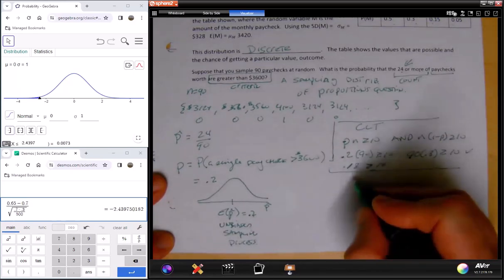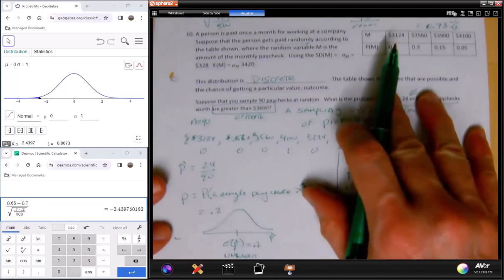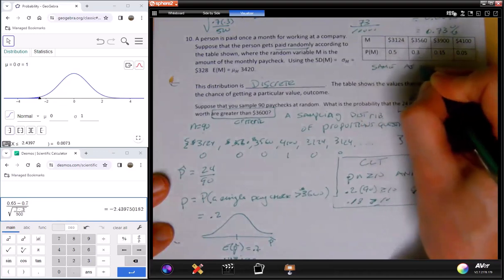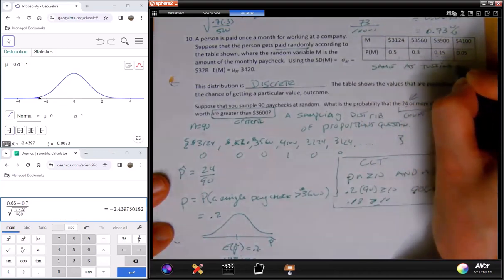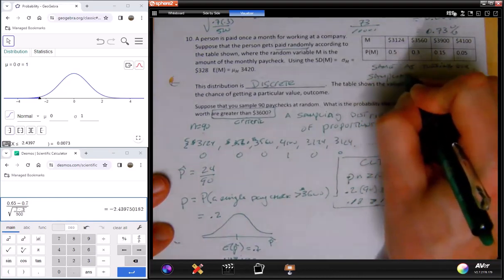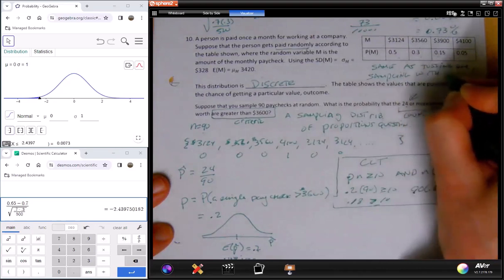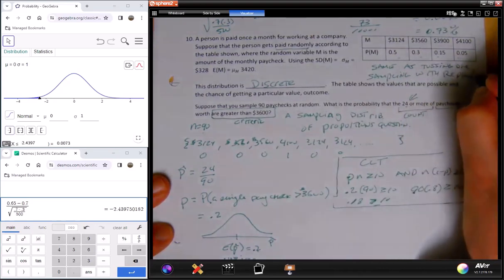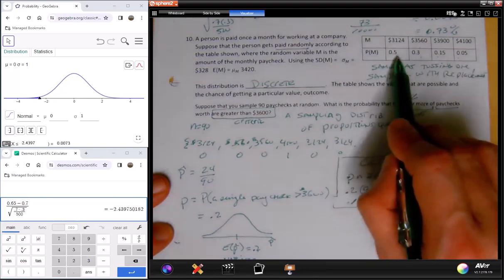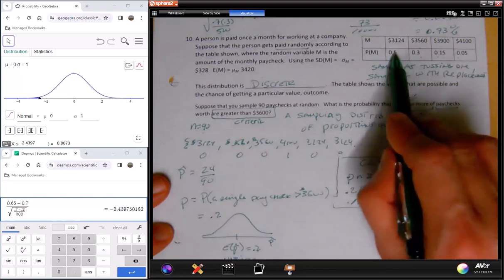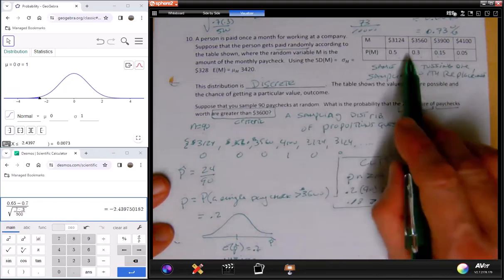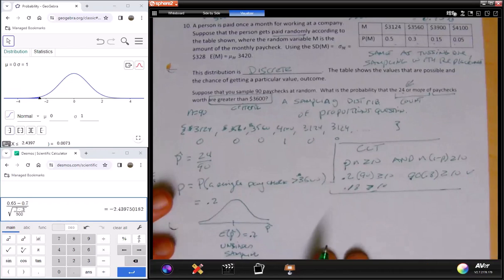What else do I need? Do I meet the 10% rule? Yes, because remember, if this is being done by a machine, this is the same as tossing a die. In other words, I'm sampling with replacement. The computer just resets itself. Just because you get 3124, which has the highest chance of occurring, doesn't mean next time this has a greater or less chance of occurring. The computer doesn't care. It will produce according to these numbers. So it's sampling with replacement. None of these probabilities are being affected from sample to sample.